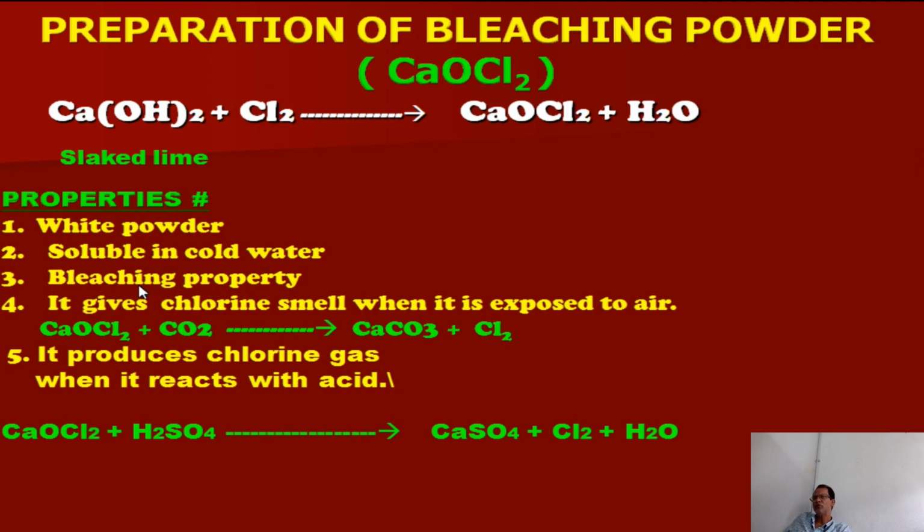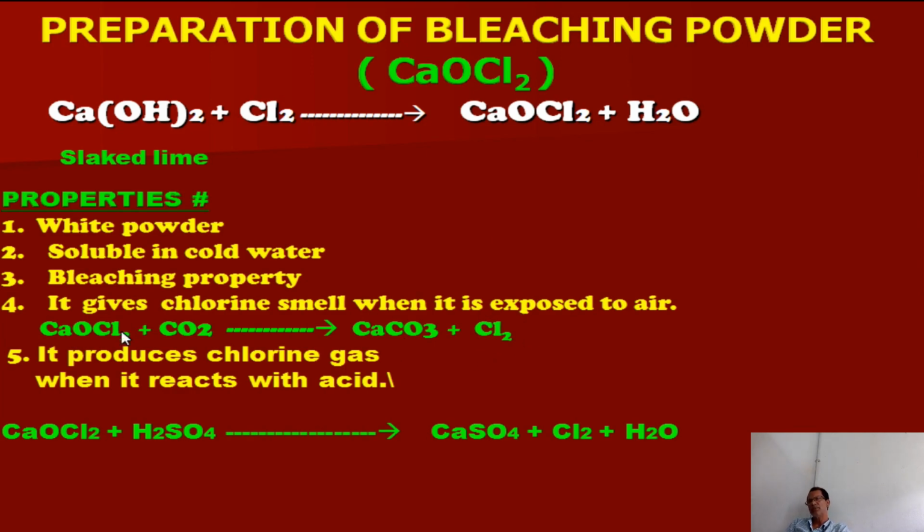The bleaching is due to its oxidizing property. This is the oxidizing property of bleaching powder. It gives a chlorine smell when it is exposed to air. When you keep bleaching powder in open air, it will be converted to hard calcium carbonate and releases chlorine gas.